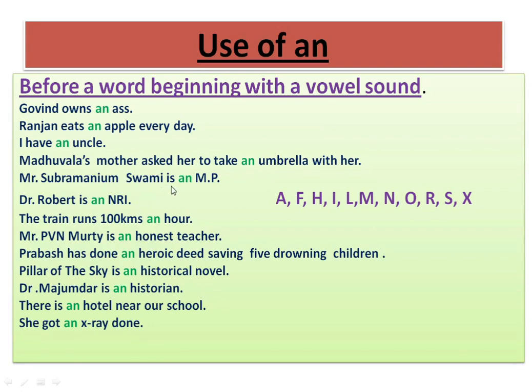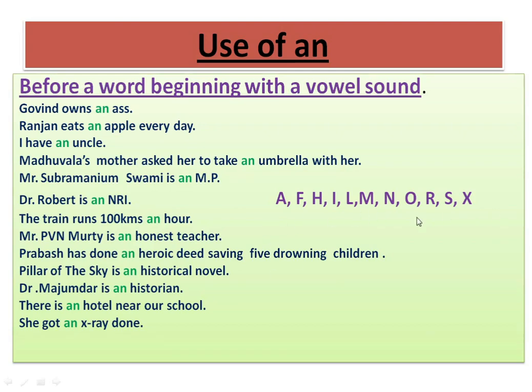Mr. Subramaniam Swamy is an MP. Here, MP is in the form of an abbreviation and it begins with M. The beginning sound of the letter M is em, so it's a vowel sound. Therefore, we use an here. Dr. Robert is an NRI. Here, NRI begins with the letter N, but the sound is en. So, use an.